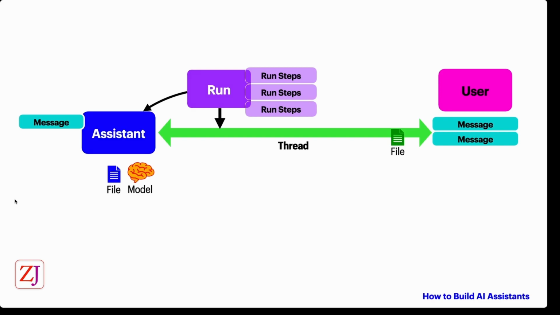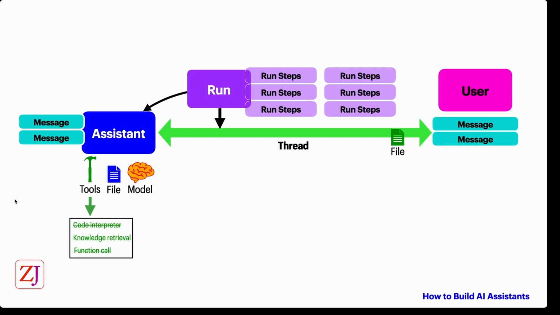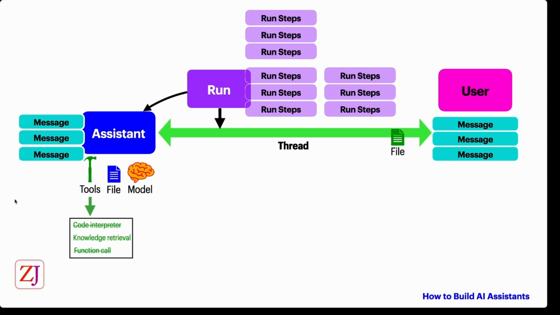We passed the same message onto the thread for the assistant to process. It went through a number of steps and responded with a similar message. Then we decided to use the knowledge retrieval tool so that the assistant uses the file. We passed a message onto the thread, that is a third message. There were a number of steps carried out by the assistant, and the assistant responded with a more targeted, more refined response to our original query. So these are the steps that we went through earlier.